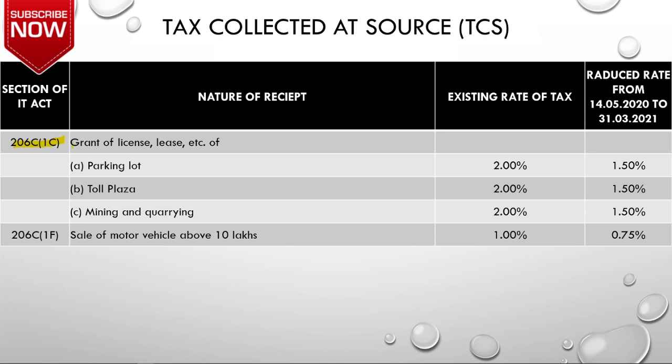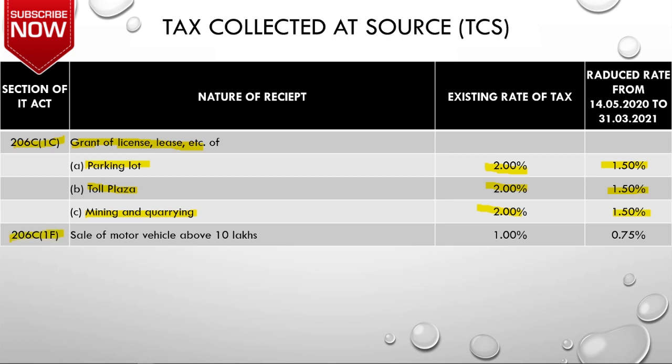This is basically applicable for the government when they are granting a license for a parking lot or toll plaza or mining or quarrying. The first one is the parking lot. Whenever they are granting the license or lease for the parking lot, then the existing rate was 2% and now it has reduced to 1.5%. Same way, if they are granting a license of toll plaza, then the existing rate was 2% and now it has become 1.5%. And same way in mining also, it was 2% and now it has become 1.5%.